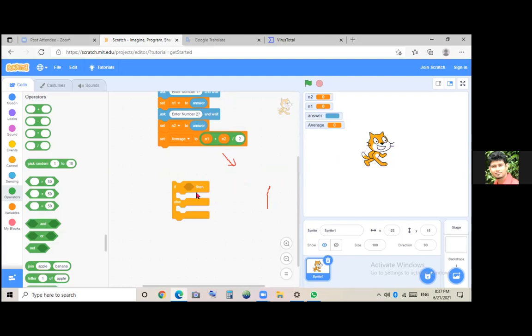First you have to add, then you have to divide. Otherwise only one number gets divided, if you do this wrongly. Okay. Now this part is okay.